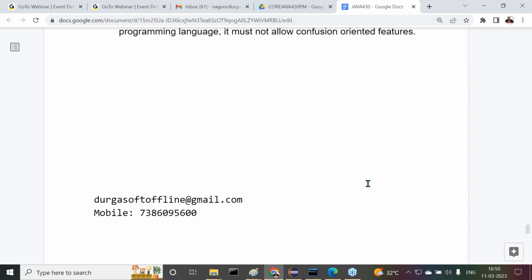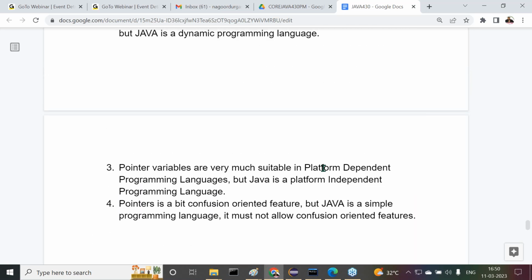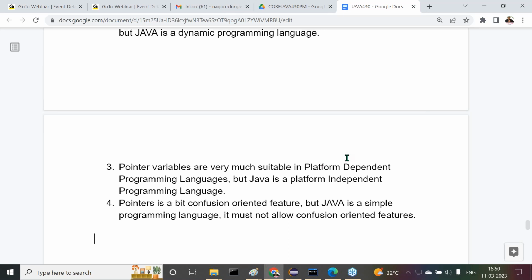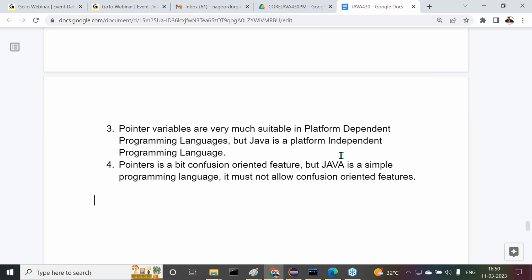All right, sir. Now these are the various points. We understood that these are the reasons why pointers are not suitable in the Java programming language. Are all of you getting it or not? But I have a question now. Try to answer it. All of you understand my point here clearly.